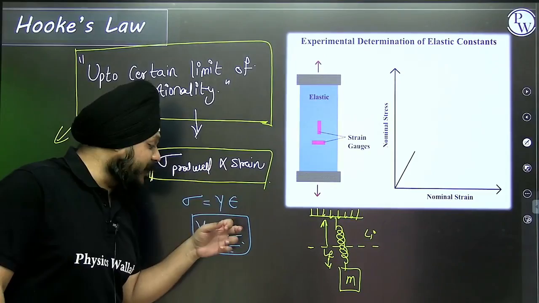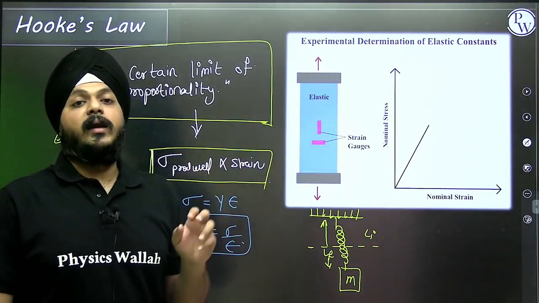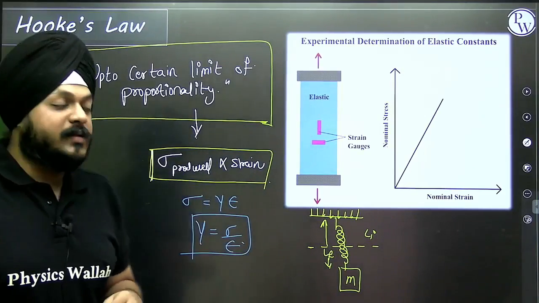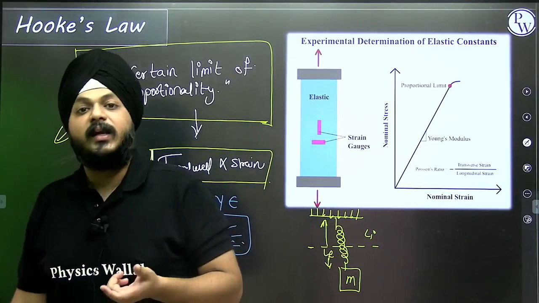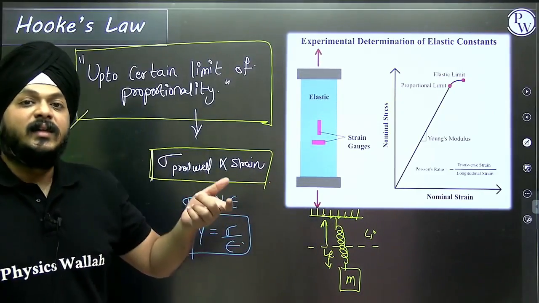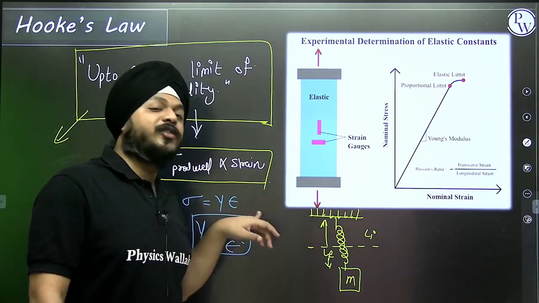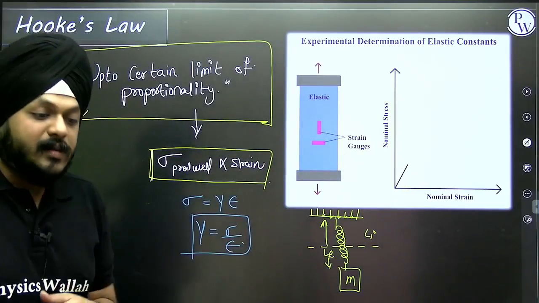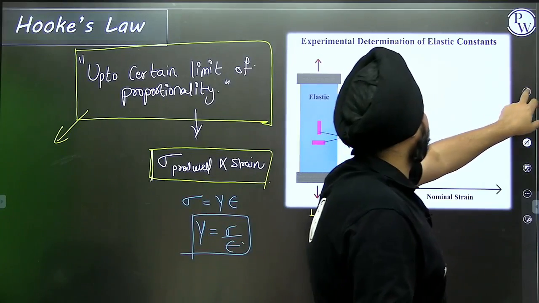The ratio of that stress to its relevant strain will give the new constant of proportionality. If it is tensile or compressive, then we say it is Young's modulus. If it is a volumetric stress and with respect to this it is a strain, then obviously we name it the bulk modulus. So lots of things are there. This is the basic idea of Hooke's law.